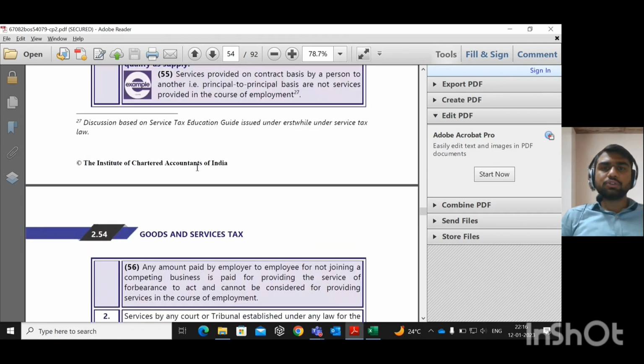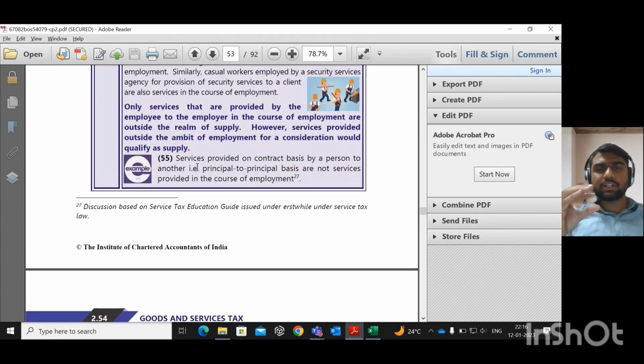Now, you should remember these. What are the transactions which are covered under Schedule 3? Okay, first one is employer-employee relationship. Services provided by the employee to his employer are covered under Schedule 3.